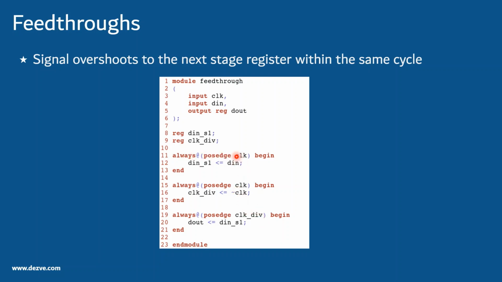What would happen is, at the positive edge of the clock, D in would get sampled, and after a small delay, D in S1 would get updated. Similarly, sorry, this has to be clock underscore diff. When this occurs again, clock diff will also be sampled with a previous value, and the inverted version would be assigned to this after a small delay.